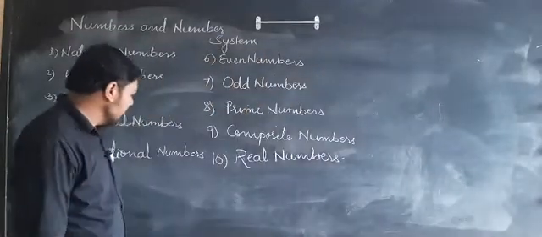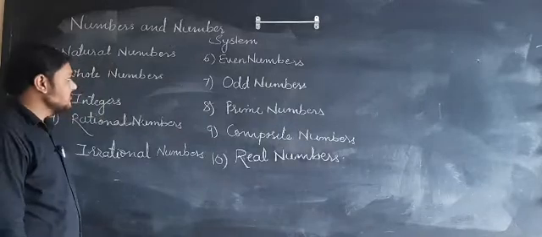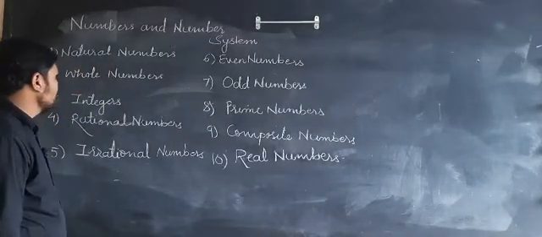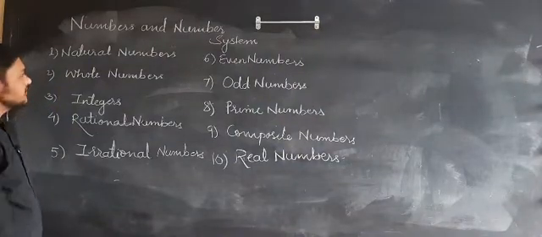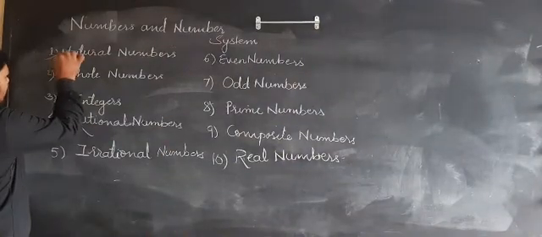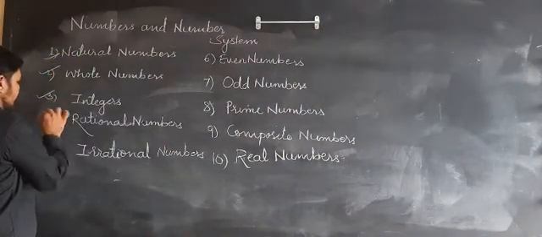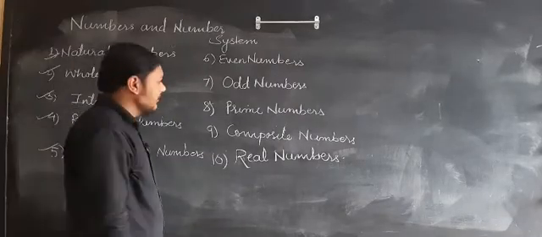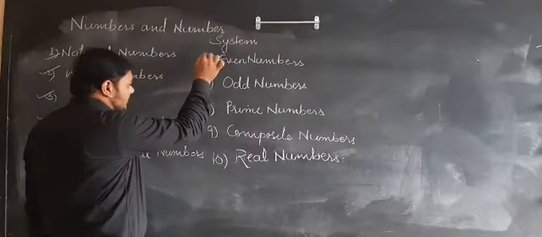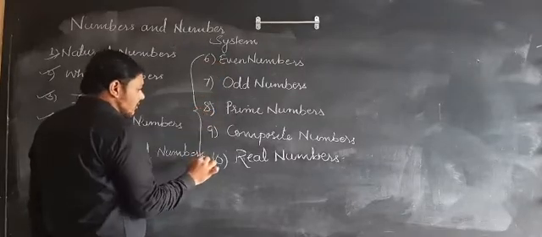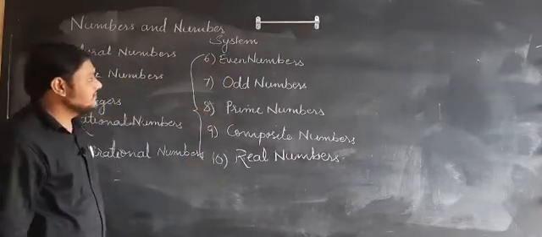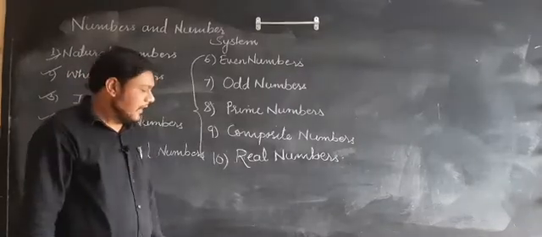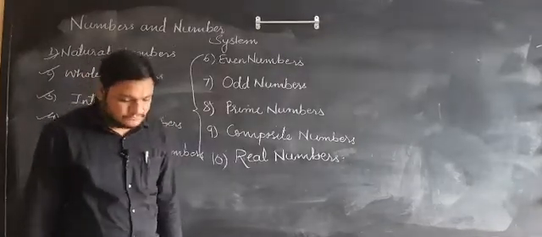Students, in the previous lecture we have studied about numbers and types of numbers. In that we studied natural numbers, whole numbers, integers, rational numbers and irrational numbers. Today we are going to study the remaining types of number system, that is even numbers, odd numbers, prime numbers, composite numbers and real numbers.